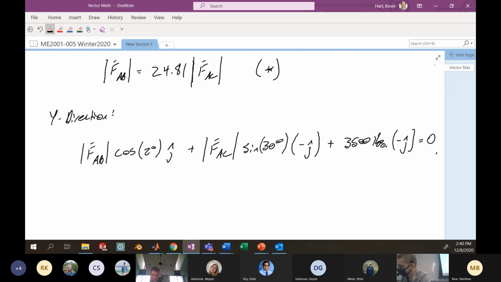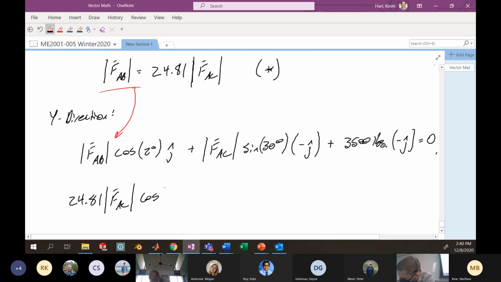Now we want to make a substitution here, since FAB is 24.81 times the magnitude of FAC. So let's rewrite this, and we'll drop the j's here. 24.81 times the magnitude FAC times cosine 2 degrees.